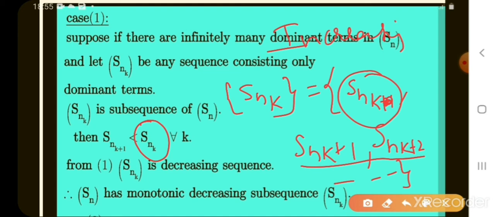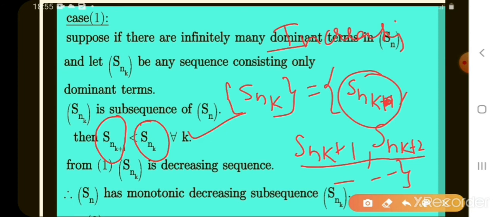In subsequence Snk, all are dominating terms, and one element is also dominating to all remaining dominant terms. That is, I let Snk. So Snk is greater than Snk plus 1 for all k. That means Snk plus 1, Snk plus 2 all are smaller values than Snk. That means Snk is a decreasing sequence.